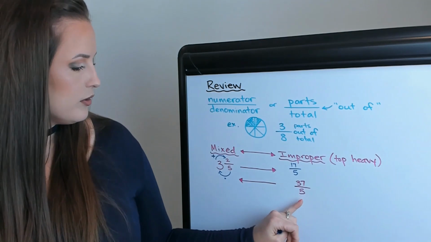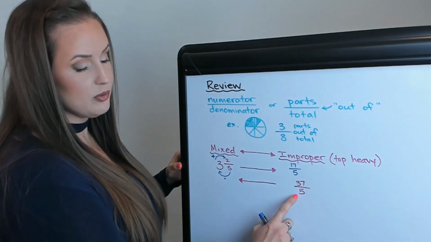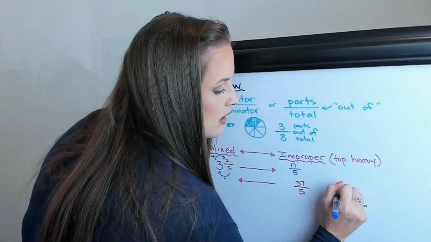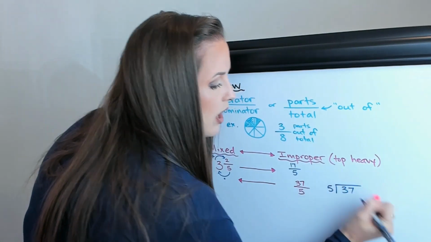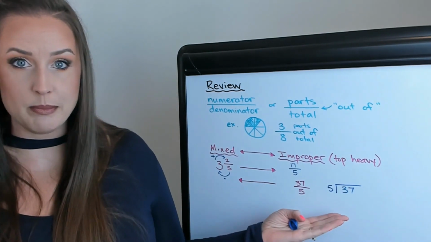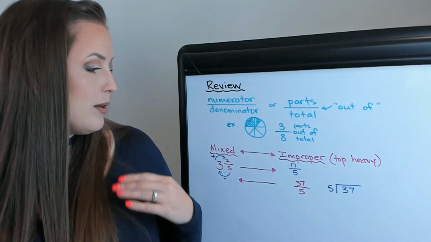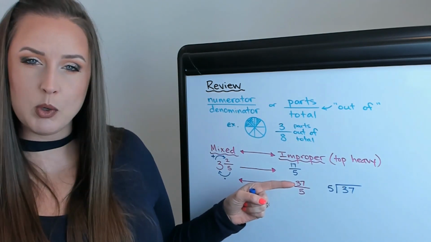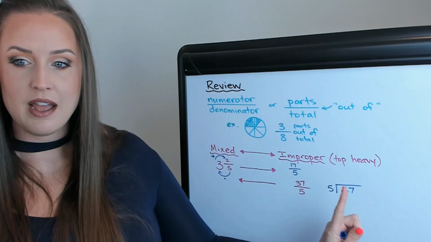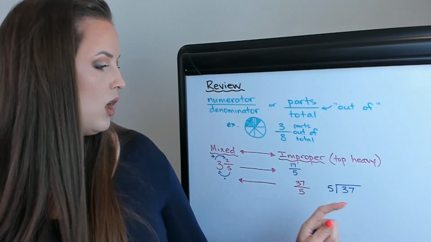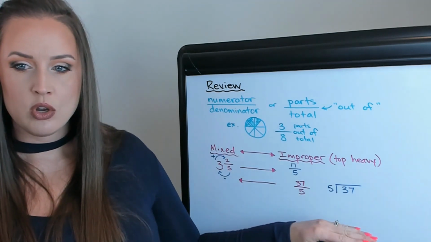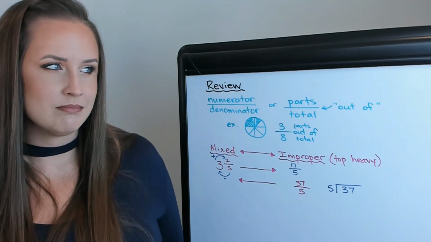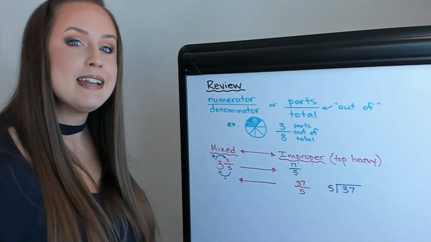So if we want to go back the other direction, what we would do is essentially long division. So we would take 5 into 37. Now, if you're ever not sure which number goes inside when you're making a division problem, I always use the phrase, the top dog gets the house. So the one on top, the top dog, he's number one, he's most important, he gets the house. So he gets to go in the house. Or you could just tip the fraction over like that. So whatever helps you to think about it, but top dog gets the house is a good little way to think about it, and it tends to stick.